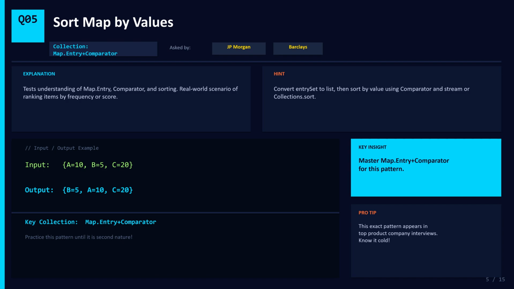Question number 5. Sort a map by its values. JP Morgan and Barclays love this question. This tests your understanding of Map.Entry, Comparator, and sorting logic. Input is a map with A equals 10, B equals 5, C equals 20, and the sorted output should be B equals 5, A equals 10, C equals 20. The approach is, convert the entry set to a list, then sort that list by value using a comparator. You can do this with streams or with Collections.sort, both are valid.